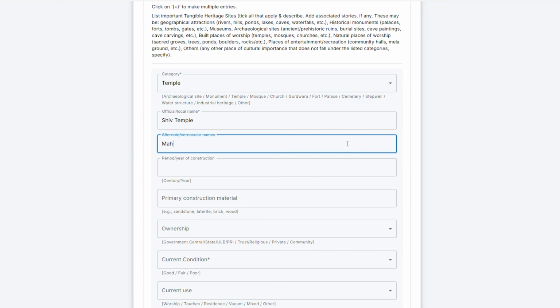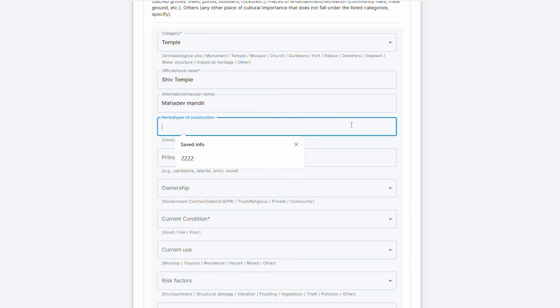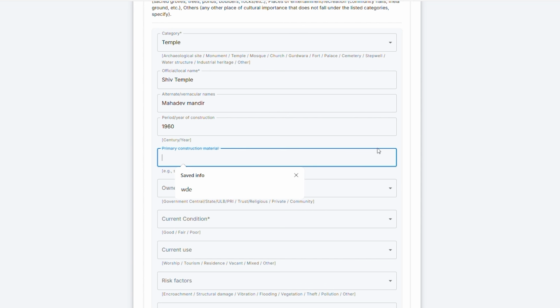For example, Shiv Temple, locally known as Mahadev Mandir. Period or year of construction. In this column, write the exact year of construction if you know it. If not, simply mention the approximate period, such as 18th century. Construction material. Here, you have to mention the main materials used: stone, wood, brick, laterite, etc.